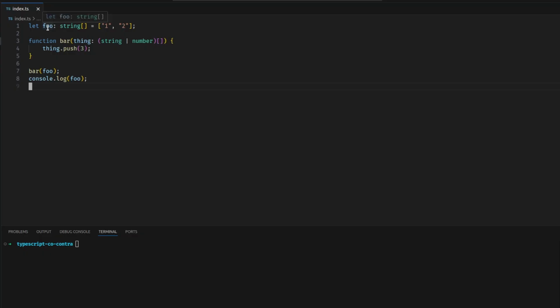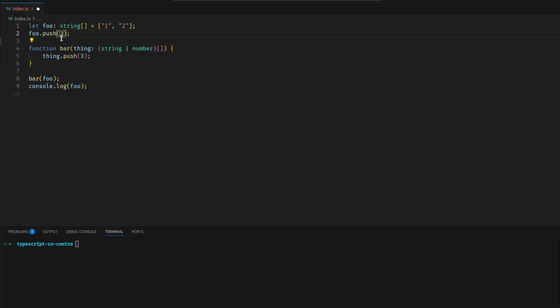So if we have a string array, the implication is this is an array where only strings can be in it, right? If I try to put something else in here, it's going to give me an error. A number can't go in there. Great. If I try to push a number onto it, it's going to give me an error. I can't push a number in there. Only strings may go in there.